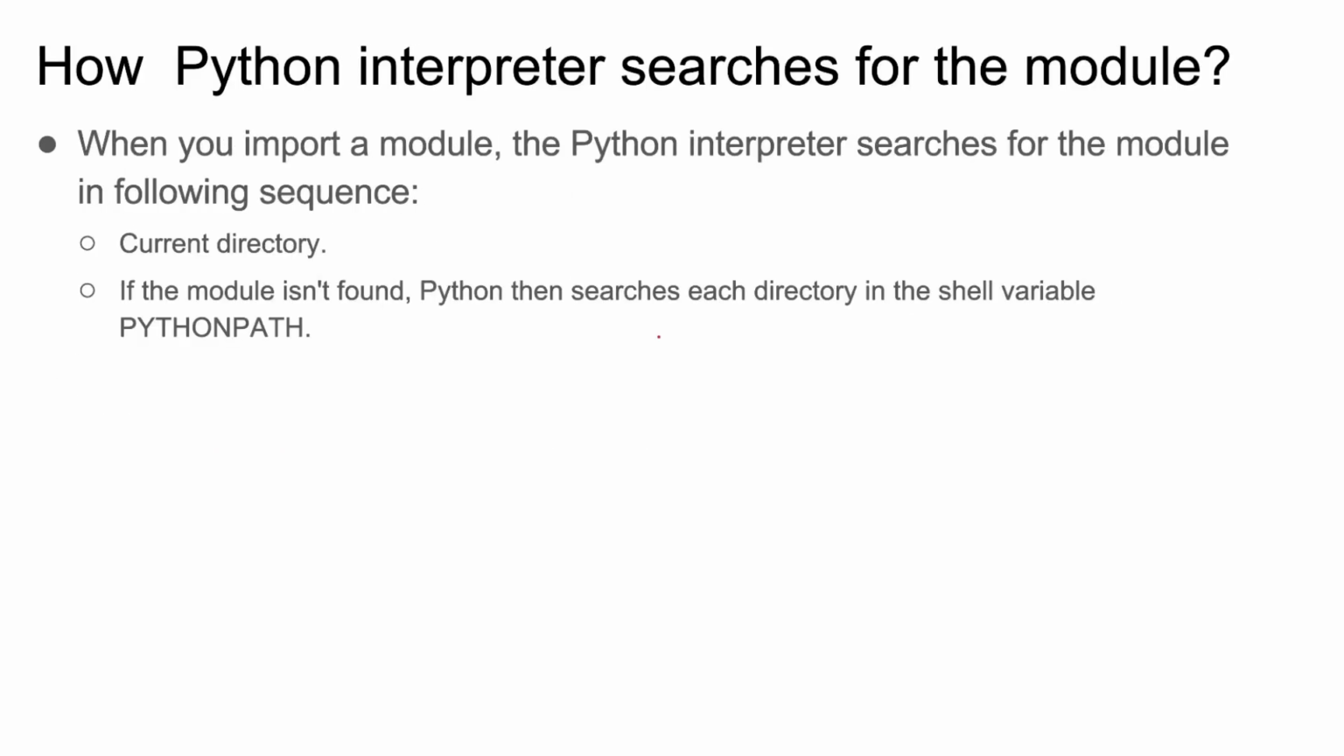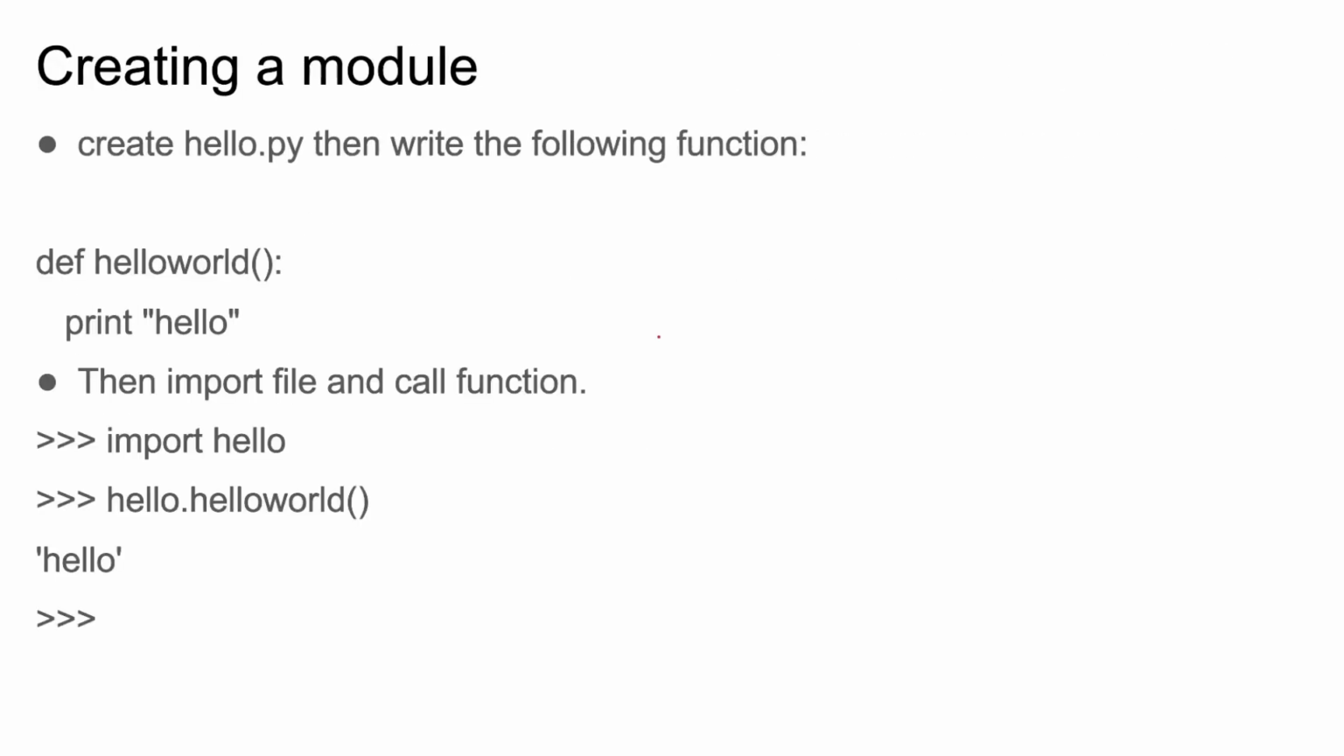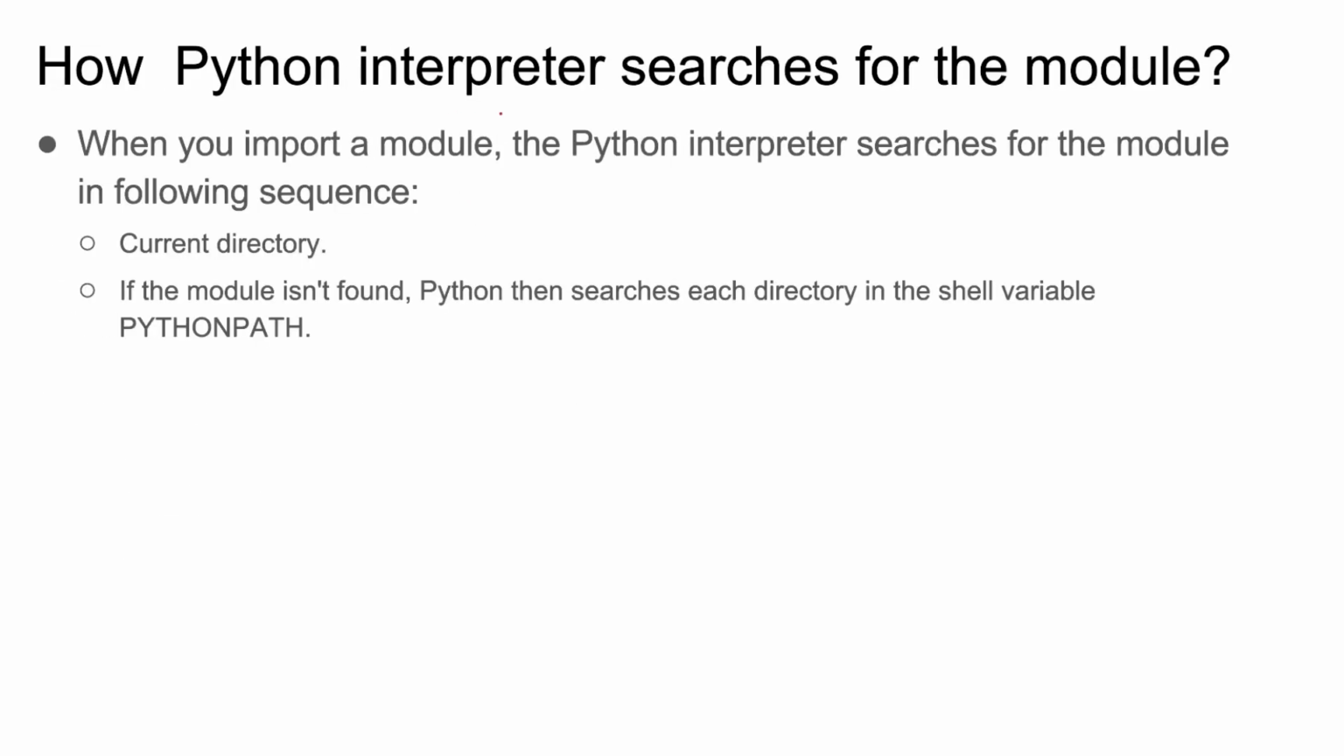One more thing I want to explain to you: how the Python interpreter searches for a module. First it will search in the current directory, then it will search in the Python path, whichever Python path you have defined. If it doesn't find it in the current directory, it will go and try to search there. Similarly, this happens in Java too, right? It tries to search first in the current directory, then it will search in the path.